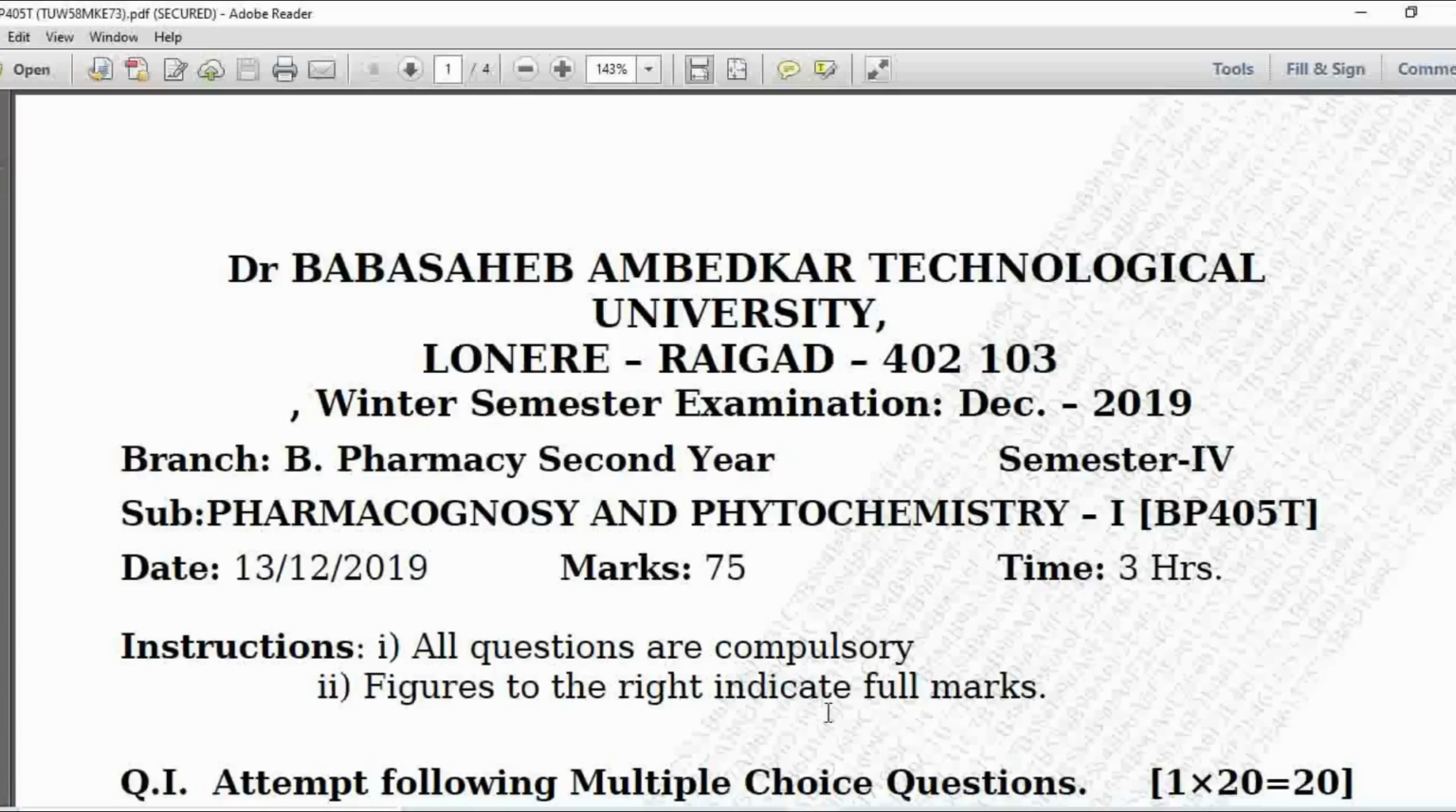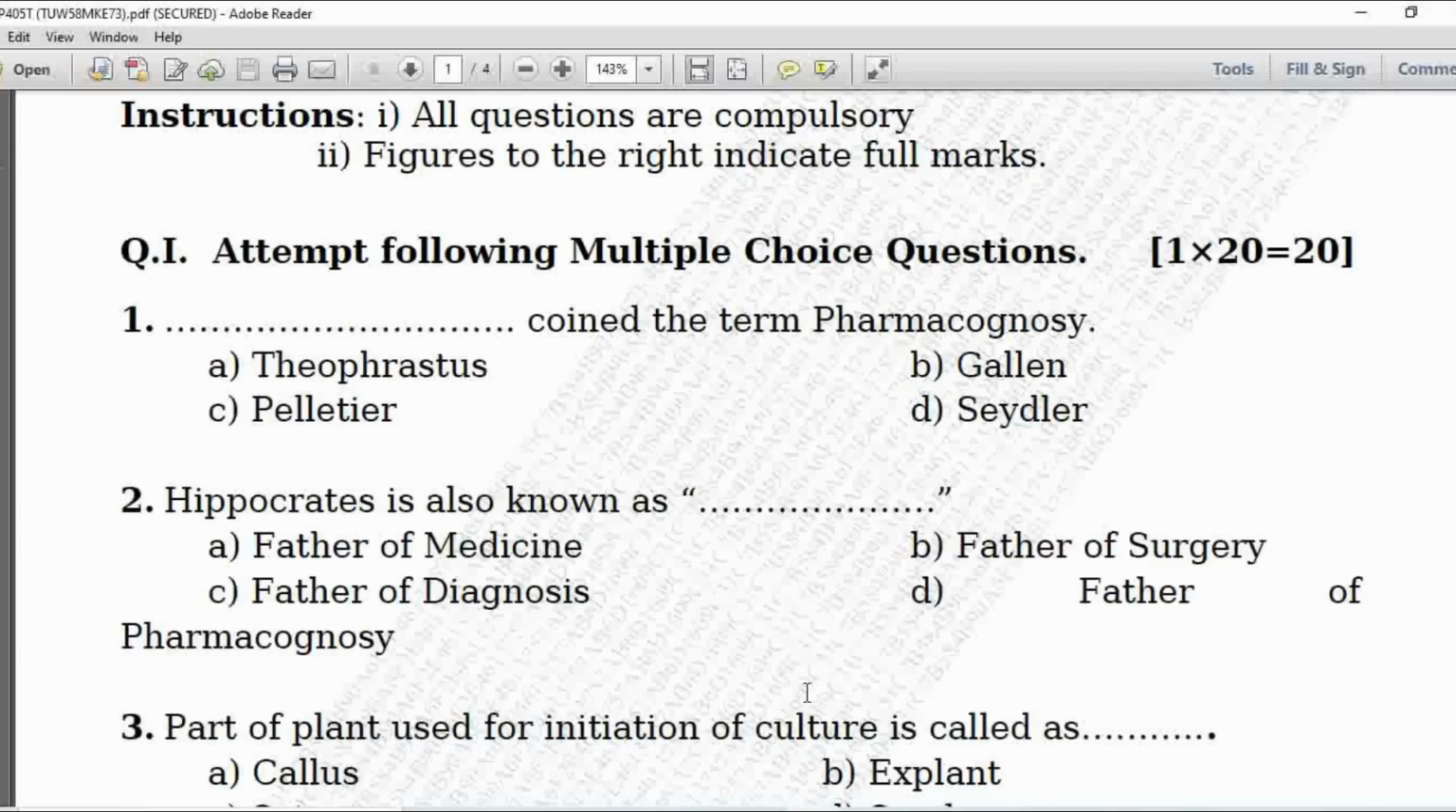This is the second paper of pharmacognosy and phytochemistry 1 BP 405T. Exam is winter exam 2019. So let's start with the discussion. So this is the MCQ number 1. Dash dash coined the term pharmacognosy. Option A is Theophrastus, B is Galen, C is Pelletier and D is Seydler. So the term pharmacognosy was coined by the scientist called Seydler. So option D is correct.